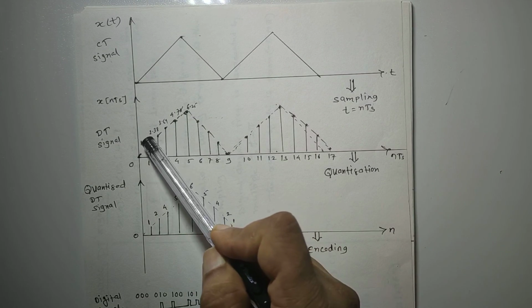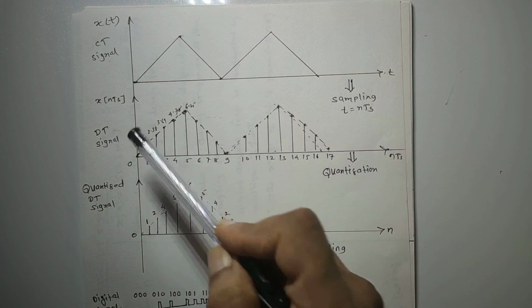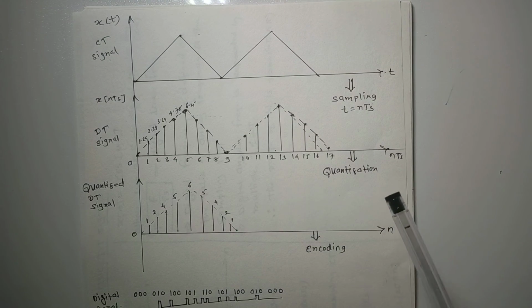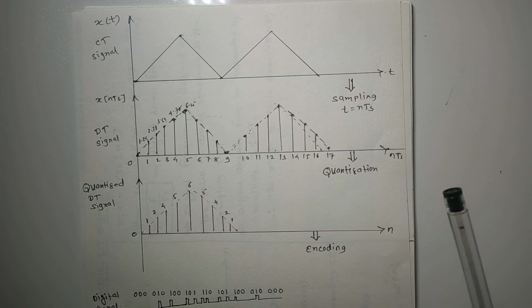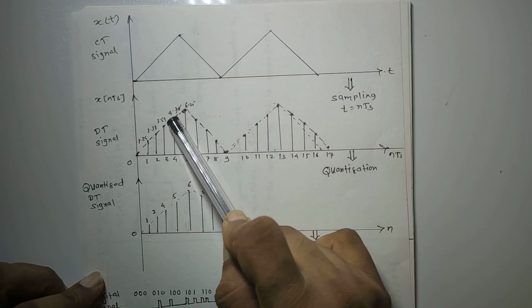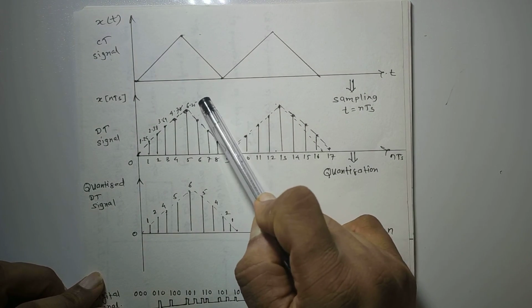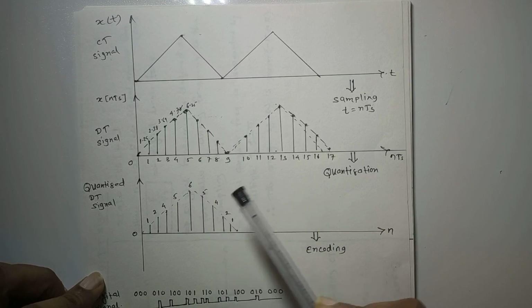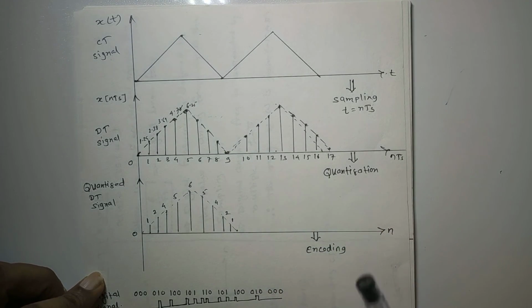So if it is below 1.5 we round off to 1, and if it goes above 1.5 then we round it off to 2. Like this, okay, in short. Then 4.78 is closer to 5, so it is rounded off to 5. 6.25 is closer to 6, not 7, and therefore it is rounded off to 6.